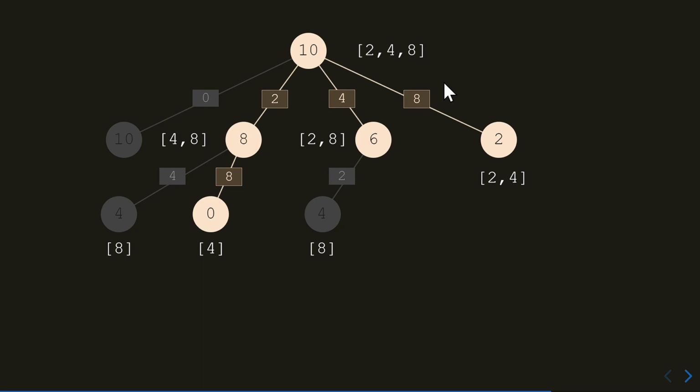There's one more thing I want to note, and that is if we pick 8 at the start, we will then have the option of picking 2 or 4. And of course, picking 2 will give you the answer, and picking 4 will get you nowhere. But this is exactly the same with what we did earlier in this branch here. Because picking 2 and then picking 8 is the same as picking 8 and then picking 2. And this is actually a very important point.